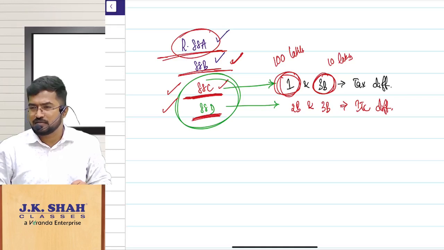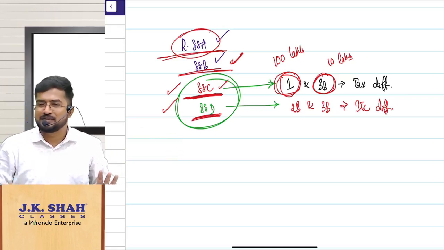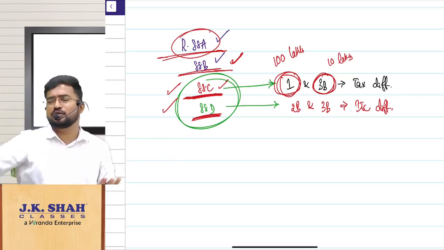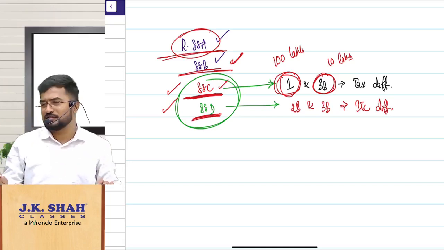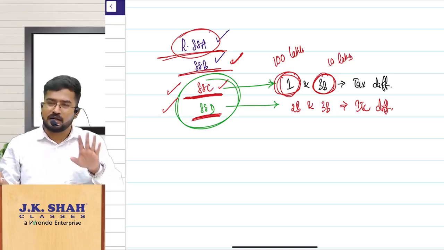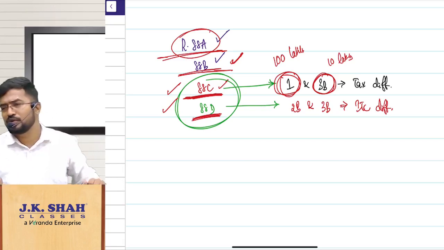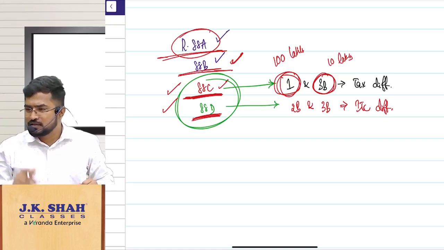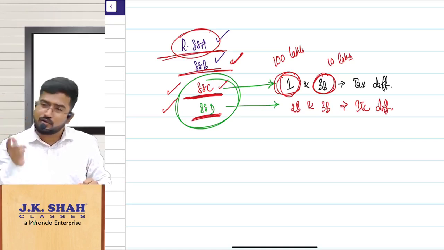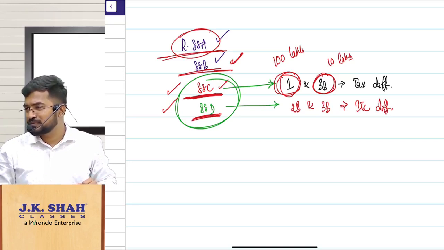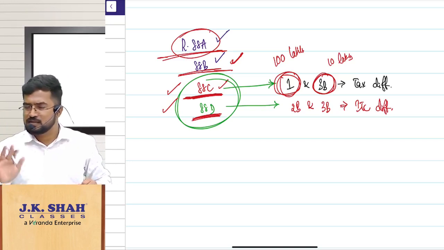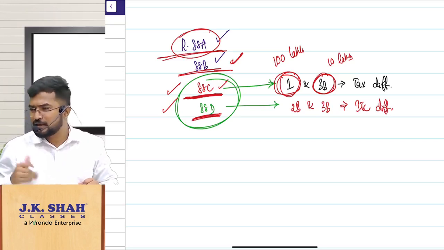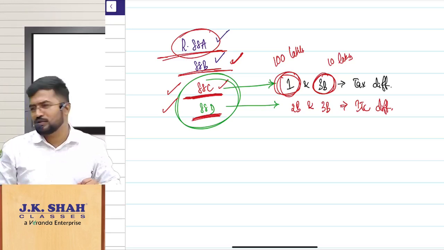The department will notice. So they will give a notice: show me the difference. And the department officer will not do it, the system will throw a notice in your face. Hey, why this difference? Then understand, the difference can be due to genuine reasons also. Your accountant, super talented, instead of typing 10, has typed one extra zero. Genuine error. Sales are not 100 lakhs, they are just 10 lakhs only. You rectified it in 3B. That means you should tell that to the officer, to the department, correct?